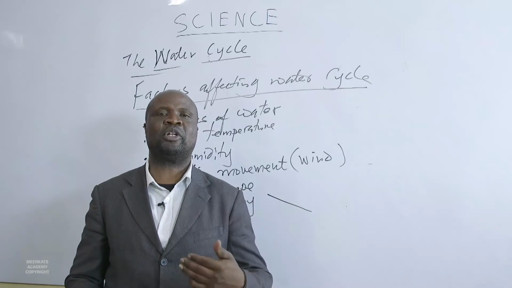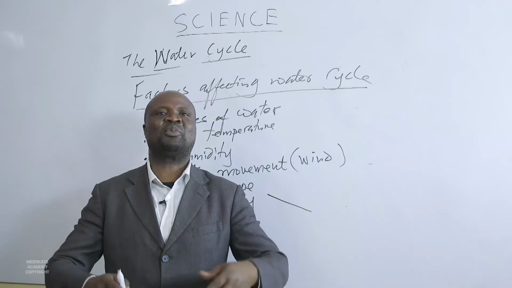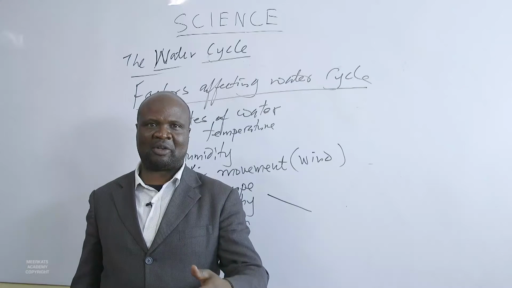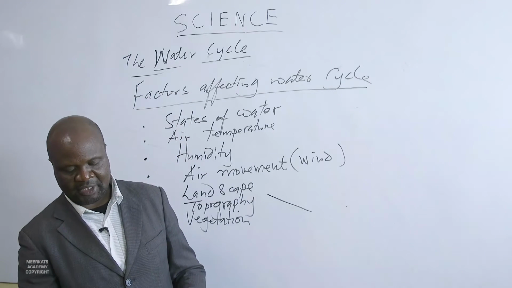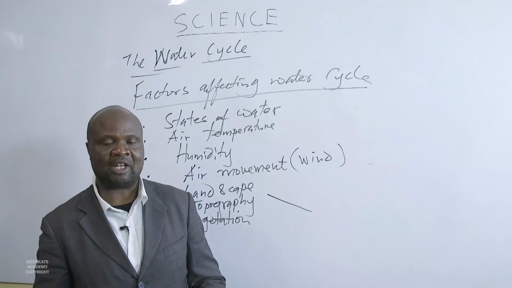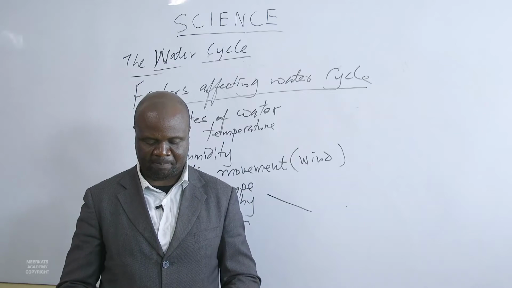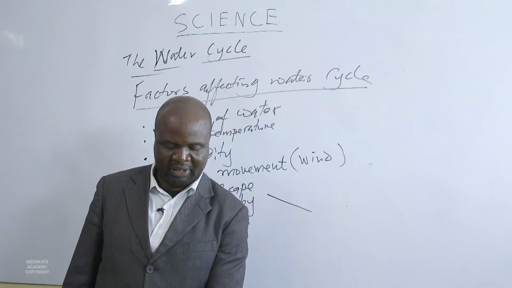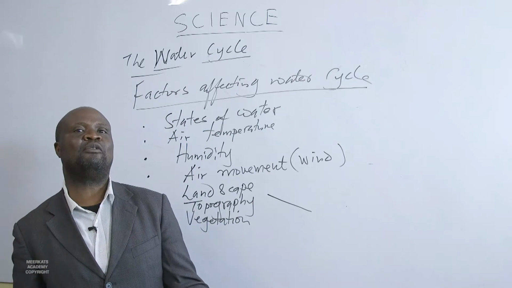Some trees, some plants will release water back to the atmosphere very fast, others will not. Others will shed their leaves and no water will be released to the atmosphere at any speed. So the type of environment and the plant growing will affect the rate of transpiration. For instance, we have the cacti plants. They transpire less, they survive in the desert, they conserve water.